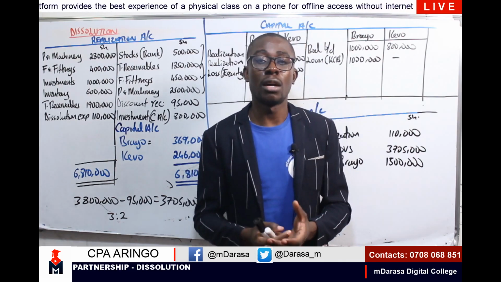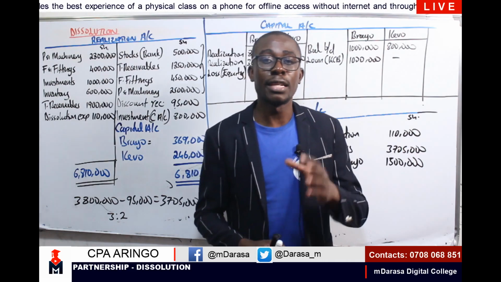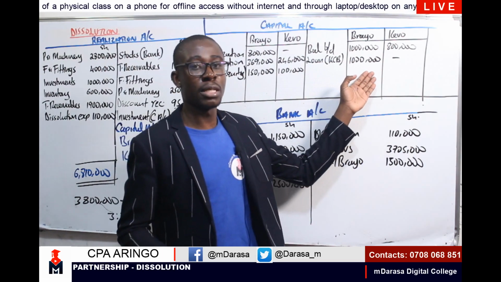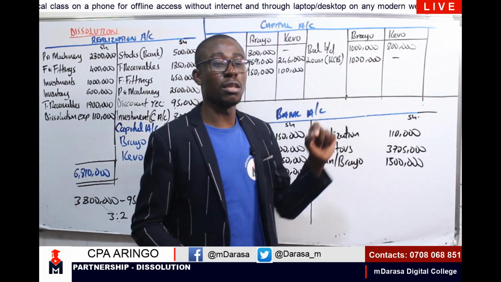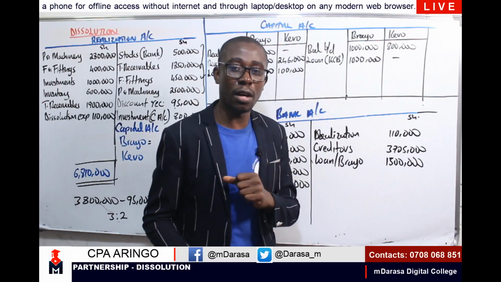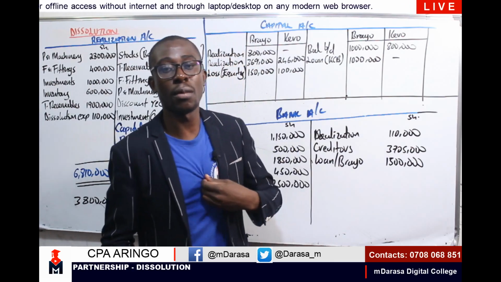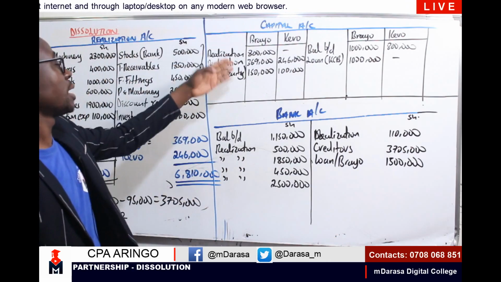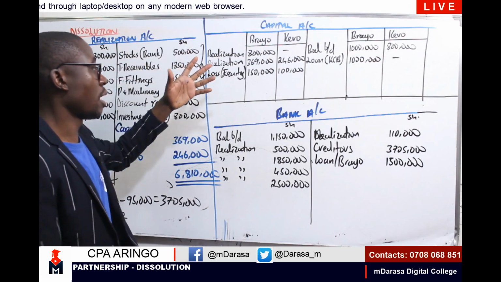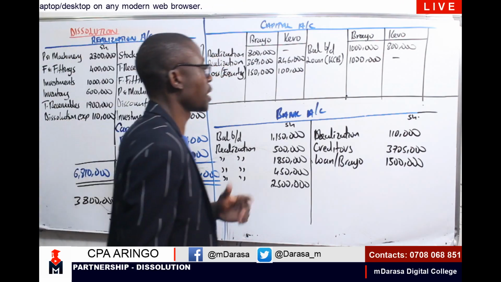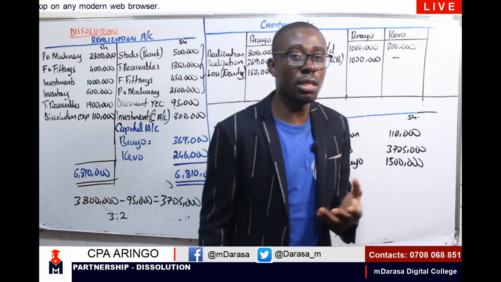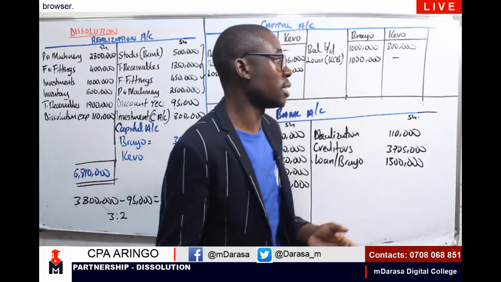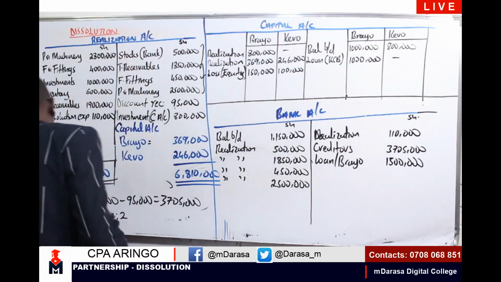In the event that our partners are owing the business, that is to say, I'll be having the balancing figure here on the credit side, these individuals will have to pay the firm. But in the event that it is the firm which is supposed to pay these partners, I'll be having our balancing figure on the debit side. Therefore, it is a partnership business which was supposed to pay the capital to these partners. So let us see where we'll be having that balancing figure.